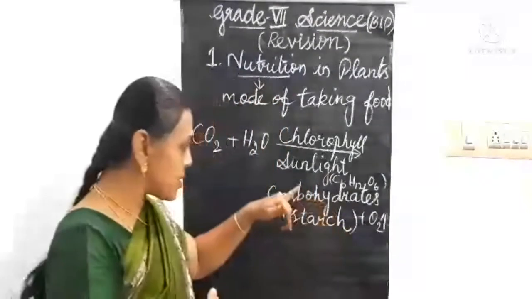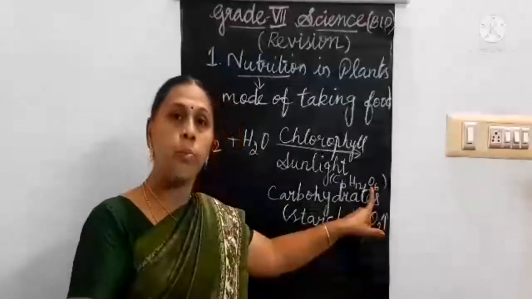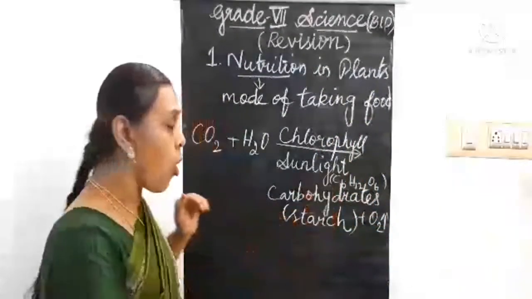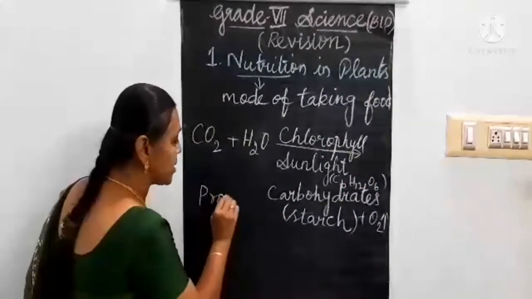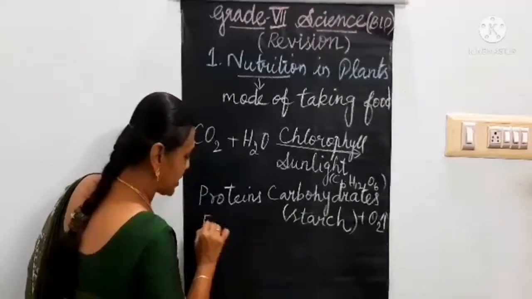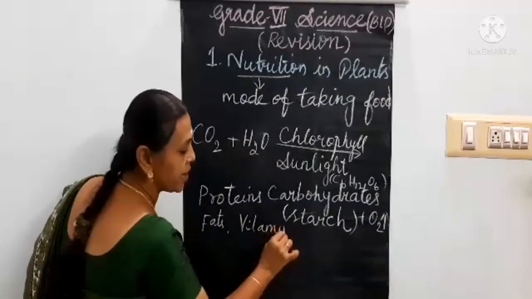After they synthesize this carbohydrates, which contains the carbon, hydrogen and oxygen molecules, they prepare the other components like proteins, fats, vitamins, minerals, everything.